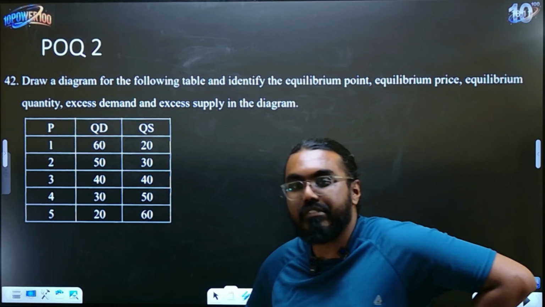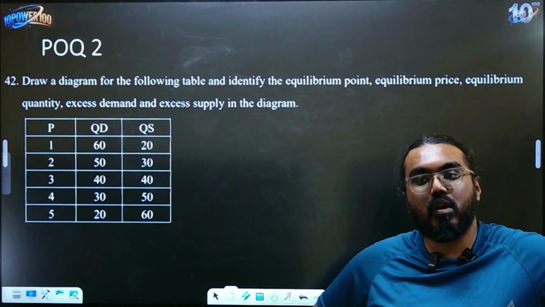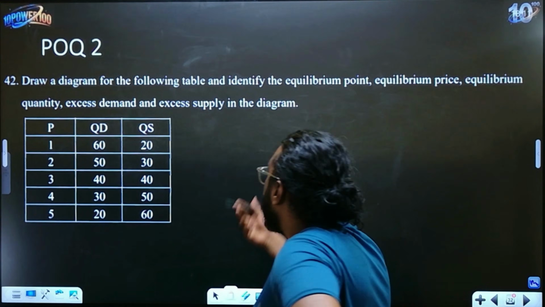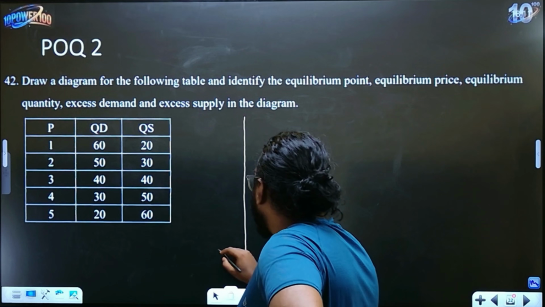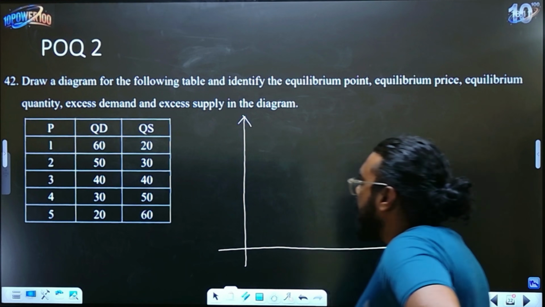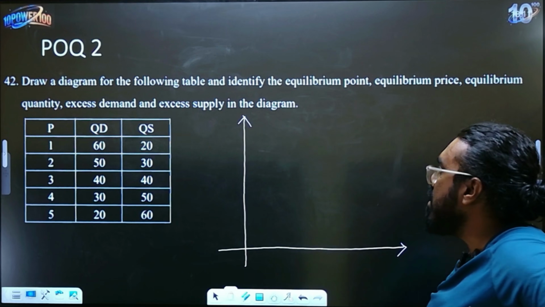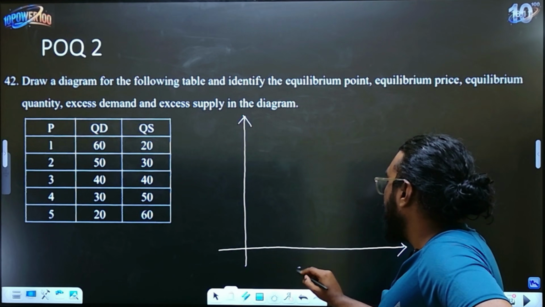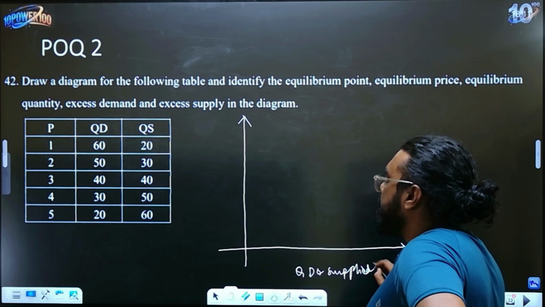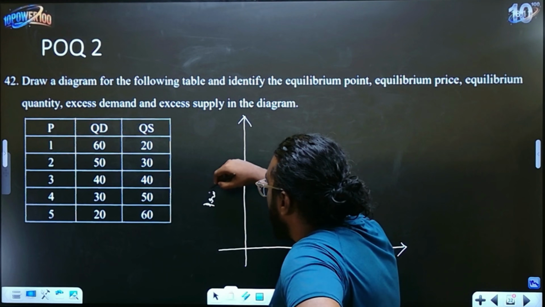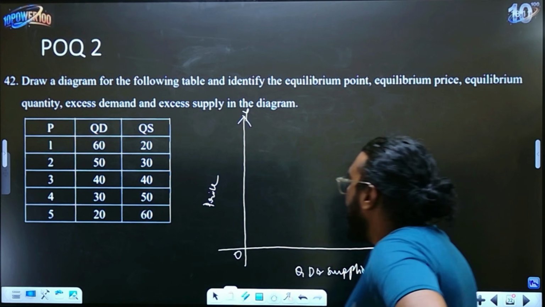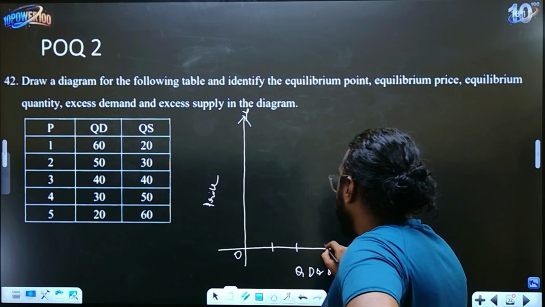So basically, first you should plot the graph, children. And once you plot the graph, you need to write all the required points. Now, how do you do this? See, you can draw the graph sheet even with lines, and that should be enough. So clearly, x-axis and y-axis: the x-axis will be quantity demanded and supplied, and the y-axis will be your price. So don't forget to write all of these things. Take units properly.